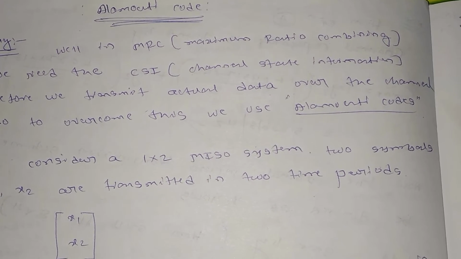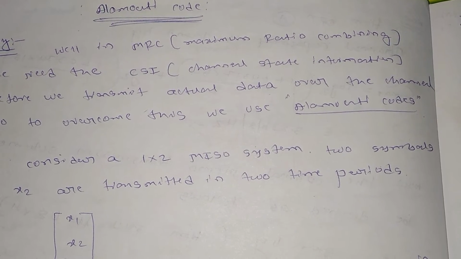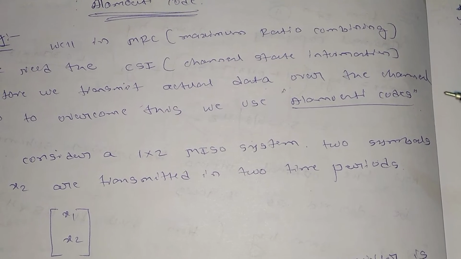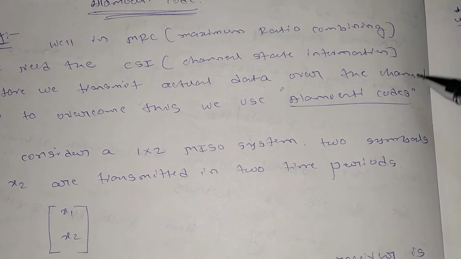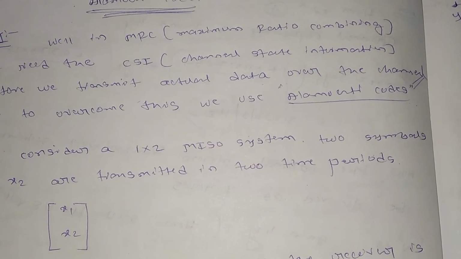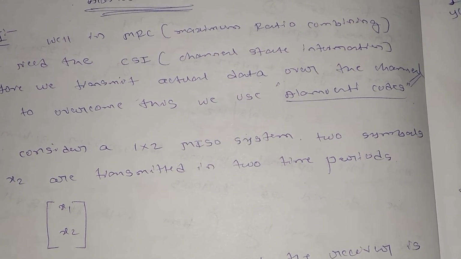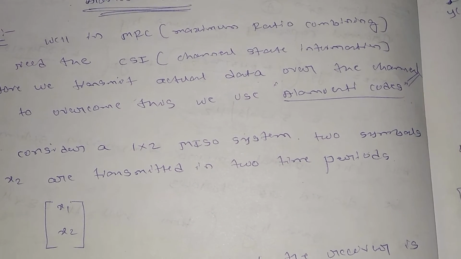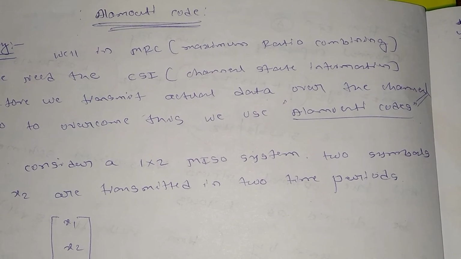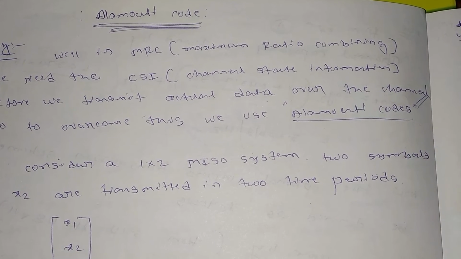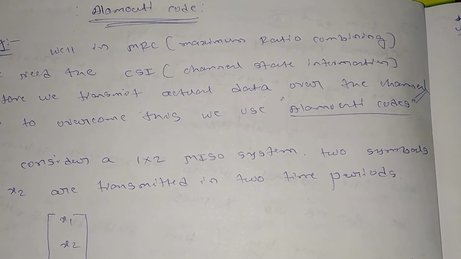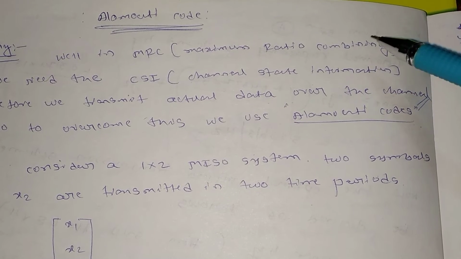In MRC, that is maximum ratio combining, we need the CSI. What is CSI? Channel state information. Before we transmit the actual data over the channel, we need the characteristics of the channel: whether it is flat fading or frequency selective, or what the noise level of that channel is. All those things we need to know before we transmit the actual data in the case of maximum ratio combining.